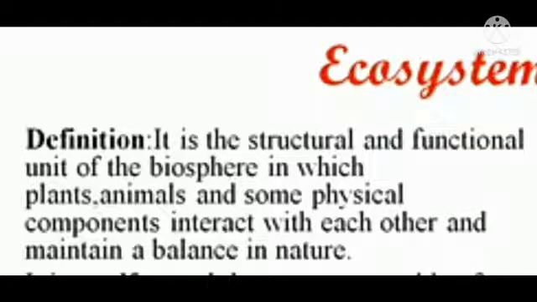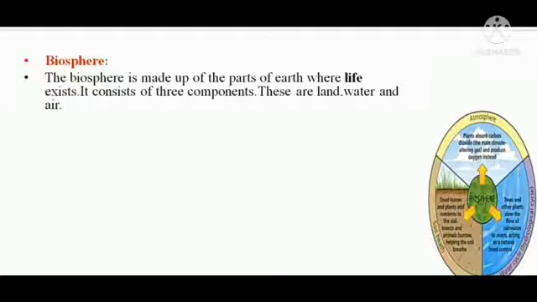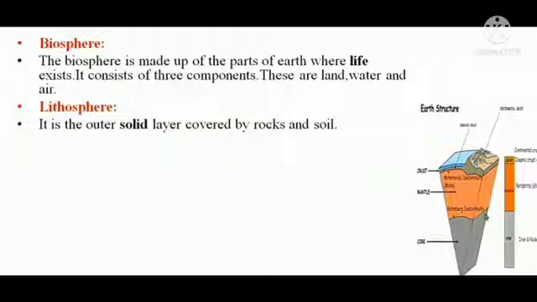So, ecosystem is a structural and functional unit of the biosphere in which plants, animals and some physical components interact with each other and maintain a balance in nature. So what is biosphere? Biosphere is made up of the parts of earth where life exists. It consists of three main components: land, water and air. The three abiotic components of the biosphere are the hydrosphere, that is your water component, the lithosphere, that is your land component, and the atmosphere, that is your gases component.